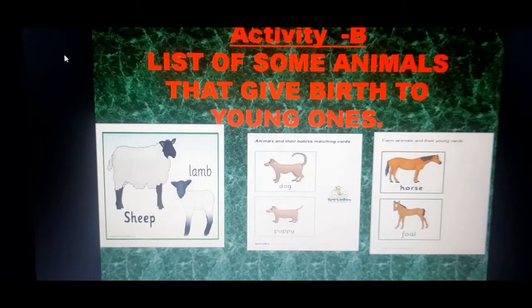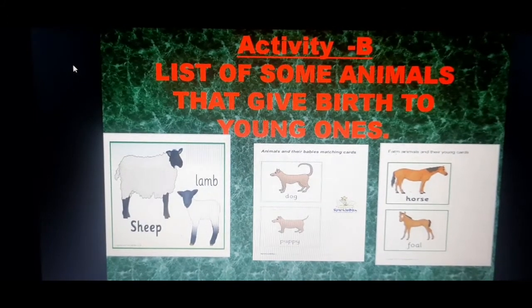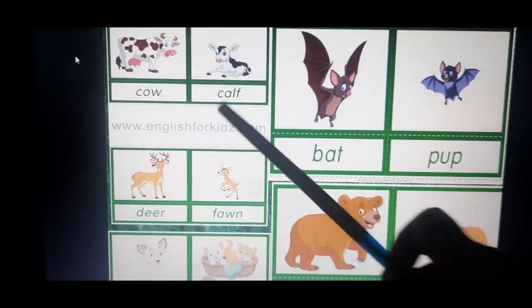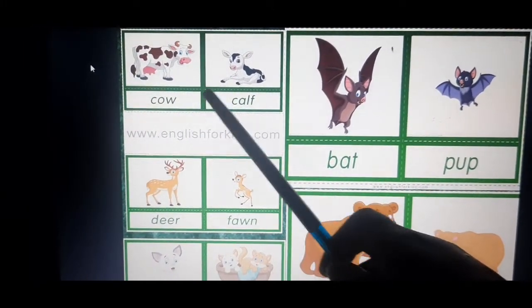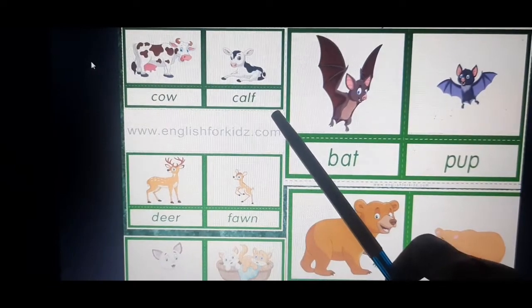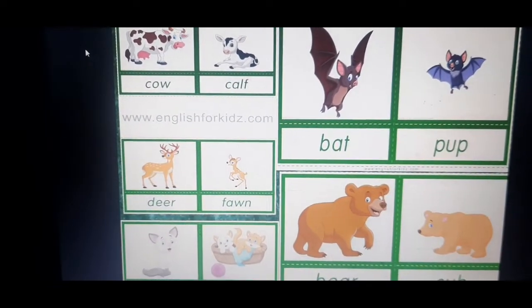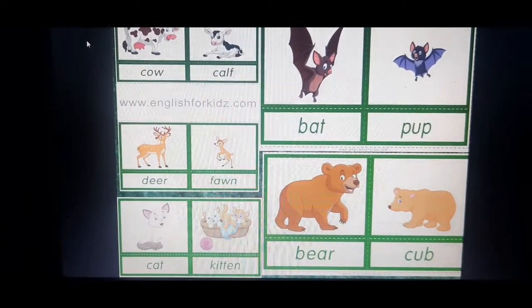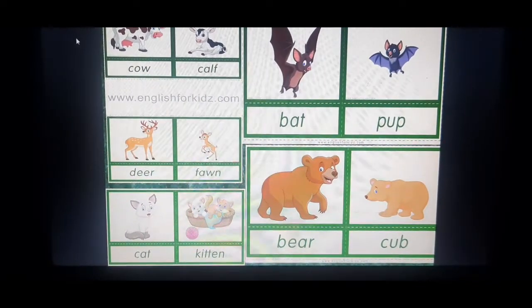Now come to the next animals that give birth to their young ones. Now look at this. The animal's name is cow and the baby's name is calf. Very easy now? Yes, it is very easy, and you can recognize each animal and their baby's name also. Okay.